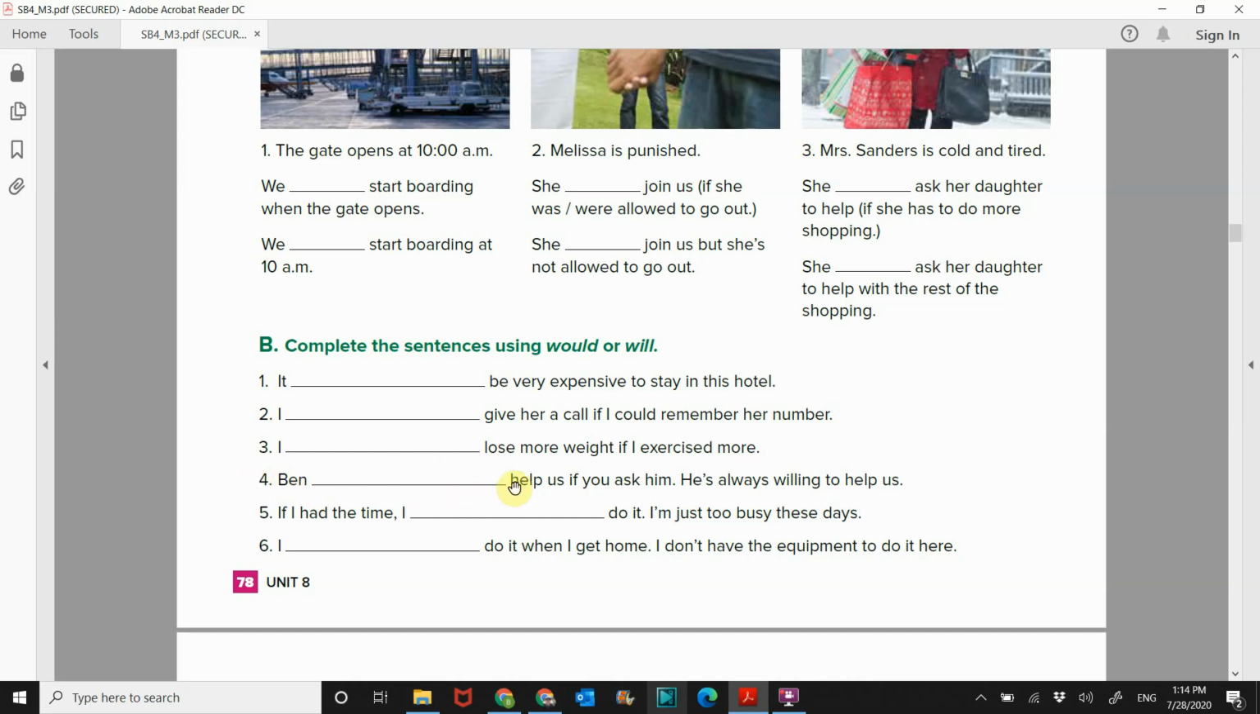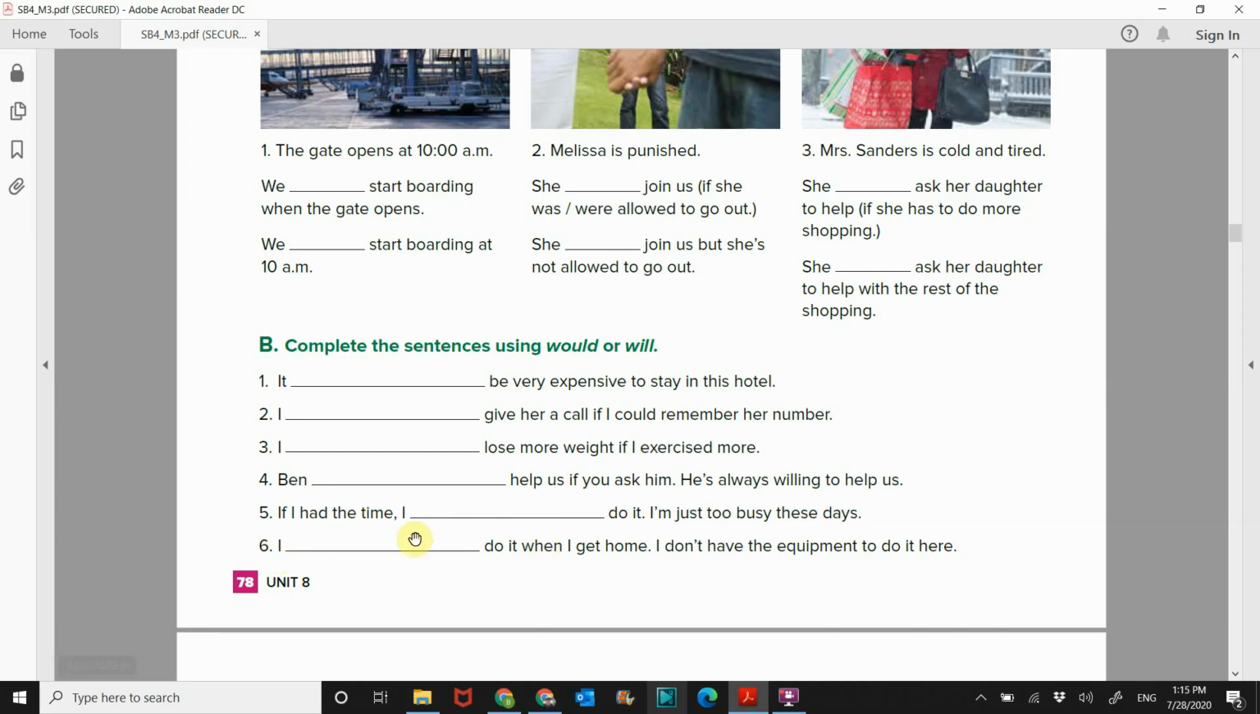Ben will help us if you ask him, because he's always willing to help us. He will always help. Ben will help. If I had the time, I would do it. I'm just too busy these days. So it's hypothetical. They don't have the time, so they can't do it. So if I had the time, I would.